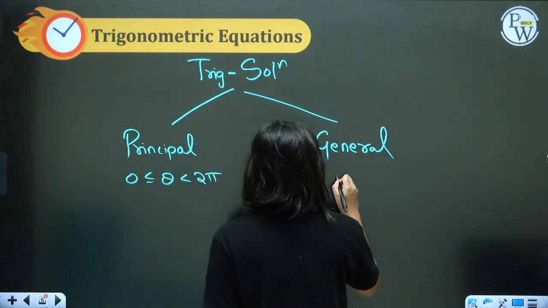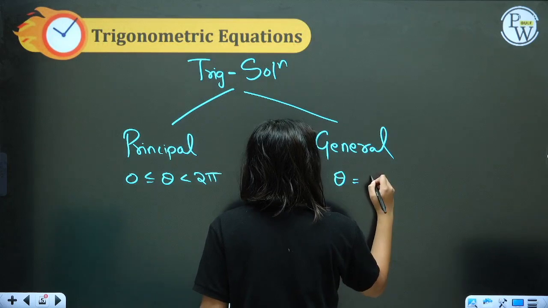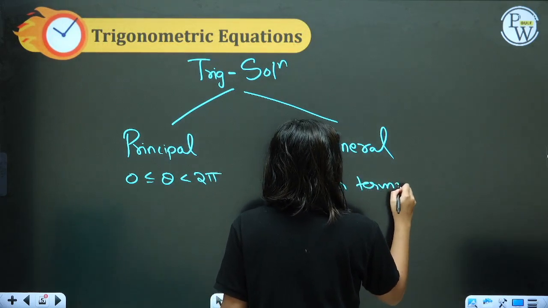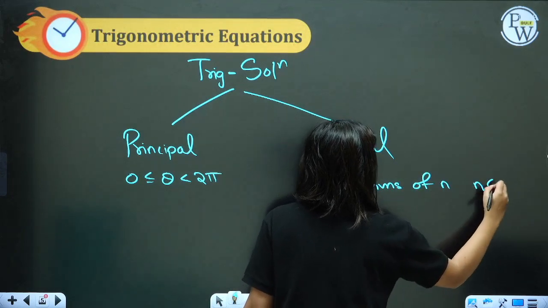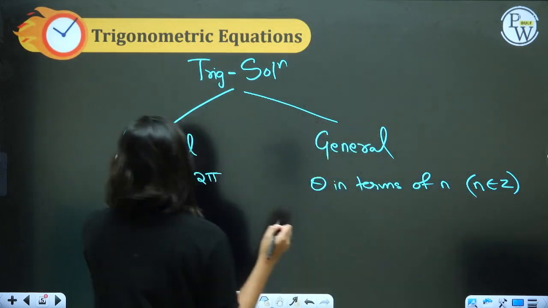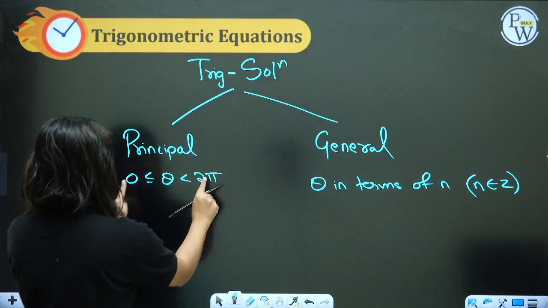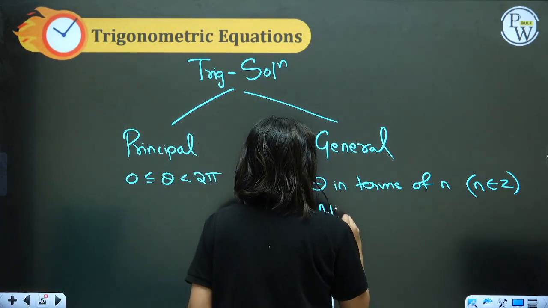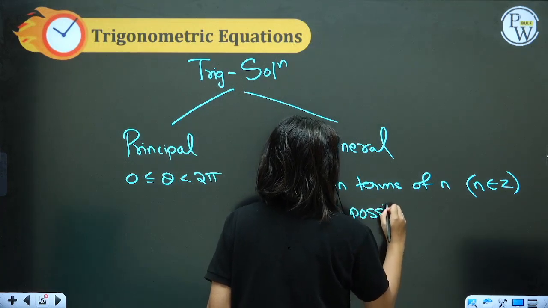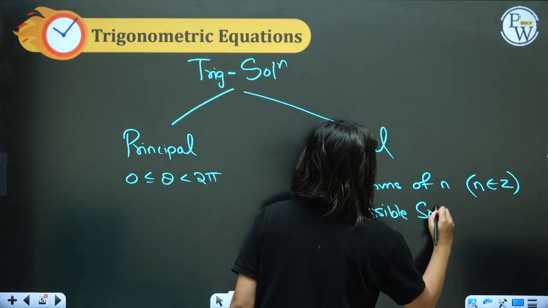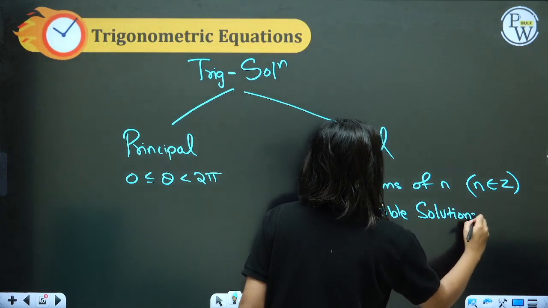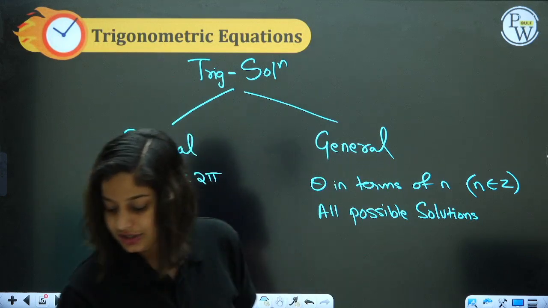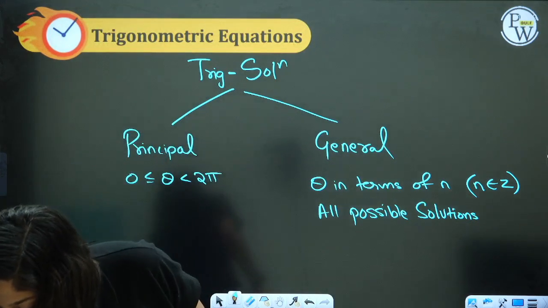General solution means theta is equal to theta in terms of n, where n is an integer. Basically, principal solution will have solutions between 0 to 2 pi, while general solution will have all possible solutions in it. You combine all the possible solutions and that will make your general solution. Okay.